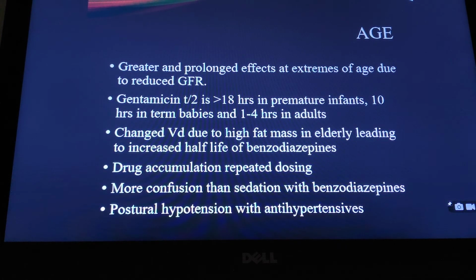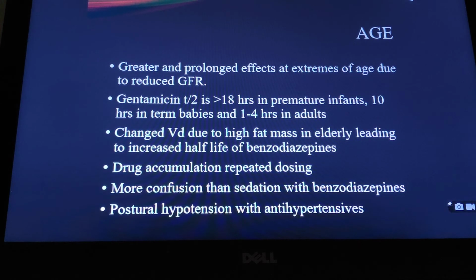Age is important because there is a greater and prolonged effect at the extremes of age due to reduced GFR. Age decides the clearance of the drug, and in the extremes of age, if they are too young, infants, children, or too elderly, they may have reduced GFR, and accordingly they may show a different response.